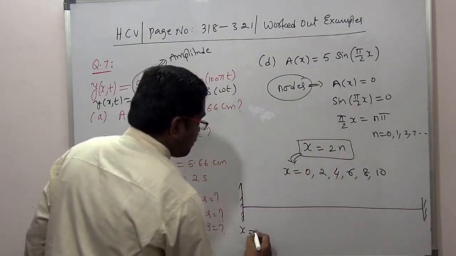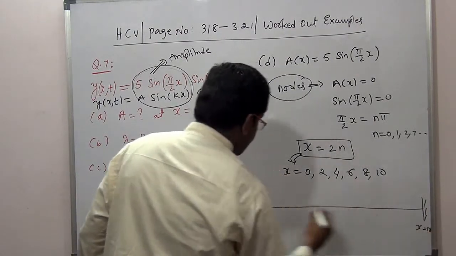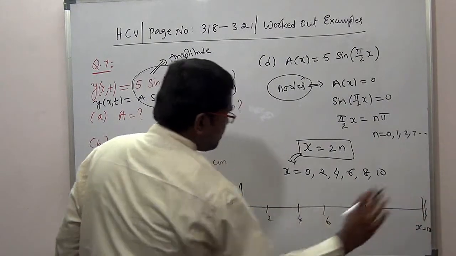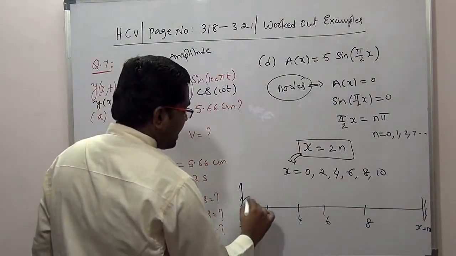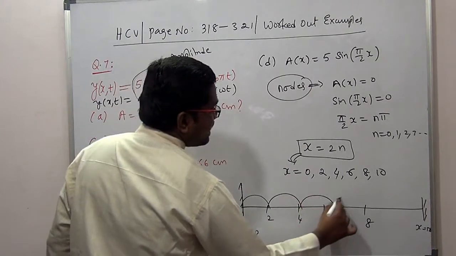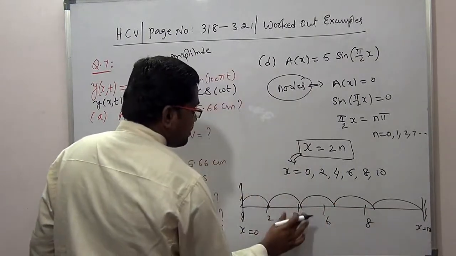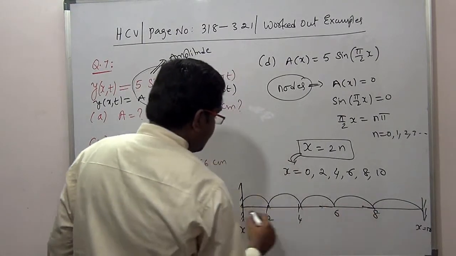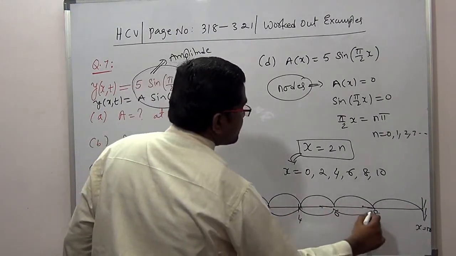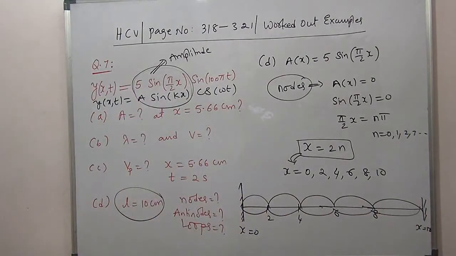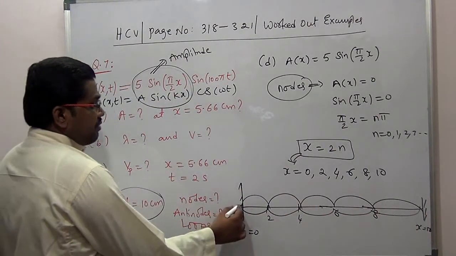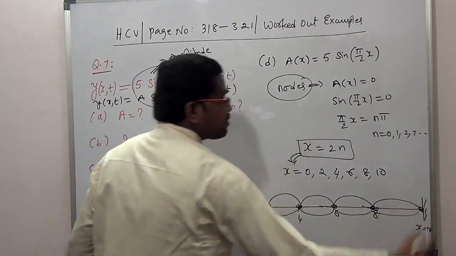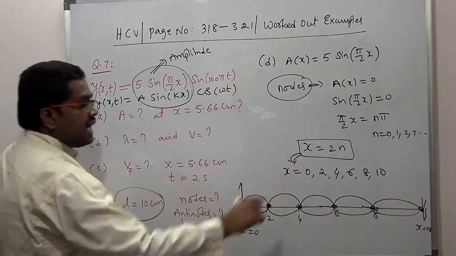X equal to 0, x equal to 10. So 2, 4, 6, 8. Okay, not up to scale. I'm drawing it roughly. 2, 4, 6, 8, 10. So how many nodes are found? 1, 2, 3, 4, 5, 6 nodes are found, if we count the ends also.